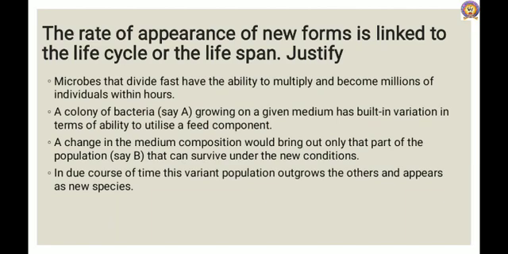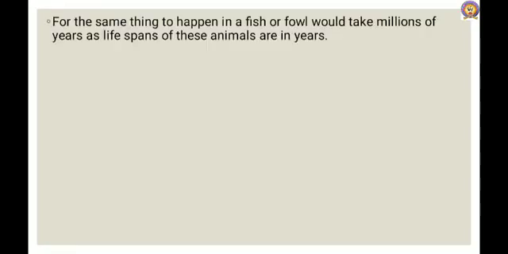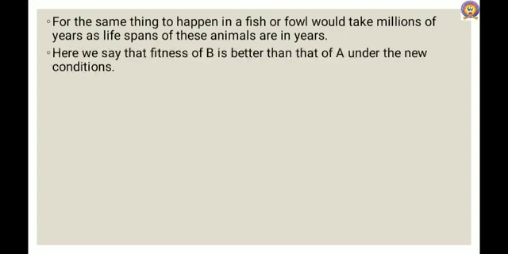This would happen within days. For the same thing to happen in a fish or fowl would take millions of years, as the lifespans of these animals are in years. Here we say that the fitness of B is better than the fitness of A under new conditions. So this is mainly because nature selects for fitness.